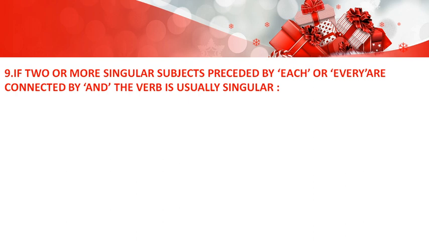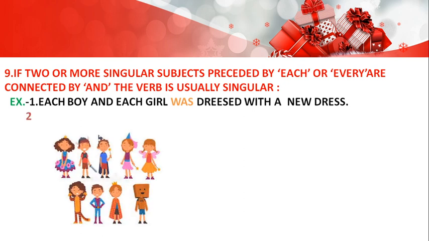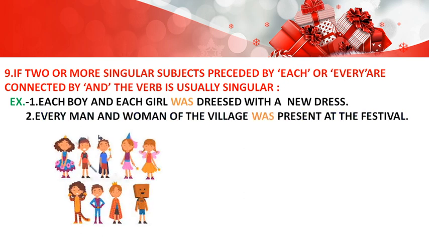If two or more singular subjects preceded by each or every are connected by and, the verb is usually singular. Each boy and each girl was dressed with a new dress. Every man and woman of the village was present at the festival.